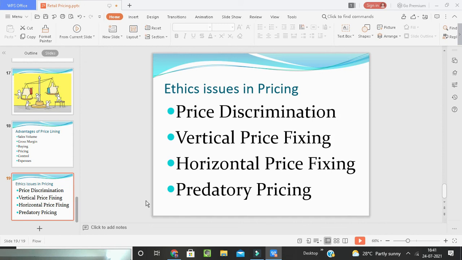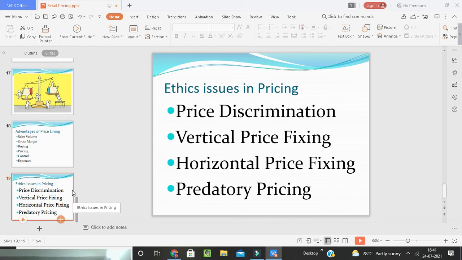Now coming to horizontal pricing. Horizontal pricing is an agreement between retailers that are in direct competition with each other to have the same price. So consider the hypothetical case of two large discount stores.